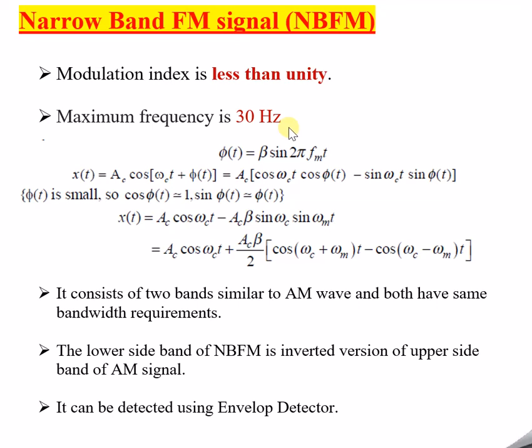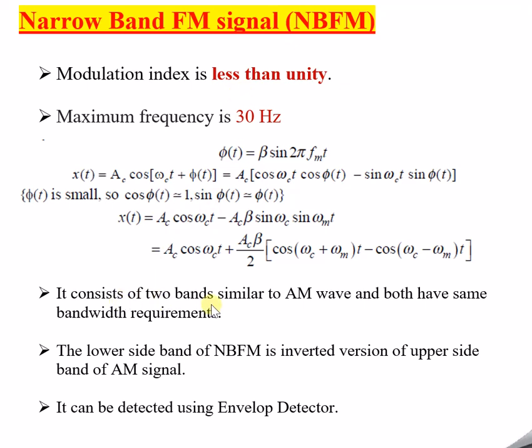So the maximum frequency itself is 30 hertz. It's easy to remember for you as far as the examination point of view is concerned. So please try to understand this: narrow means very less. So definitely the modulation index is less than unity. It is a simple way to differentiate between narrowband and wideband FM signals.